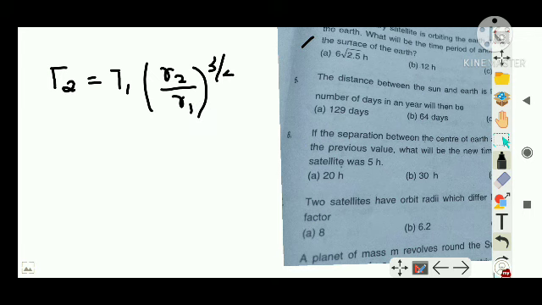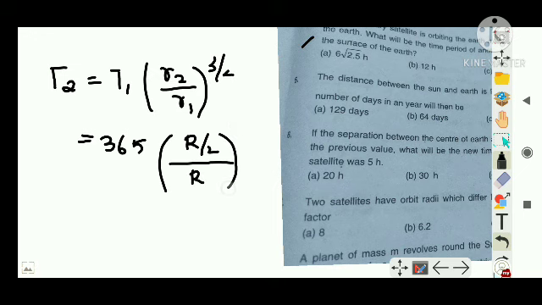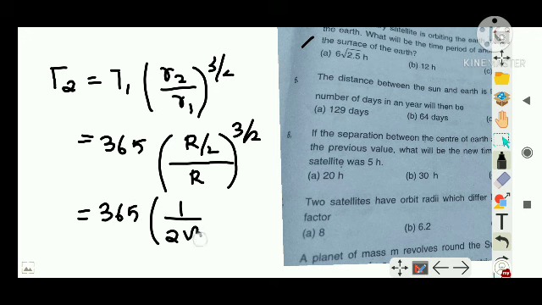Now what is the initial time period of rotation of earth around sun? It is 365 days. With respect to days you are asked. Now R2, that is the new distance between earth and sun, has been reduced to half. Initially it was R, then 3 by 2. That is equal to 365 into R, R cancels, 1 by 2 raised to 3 by 2. I can write it as 2 by root 2, or it is 129 days, right? So it is this option.